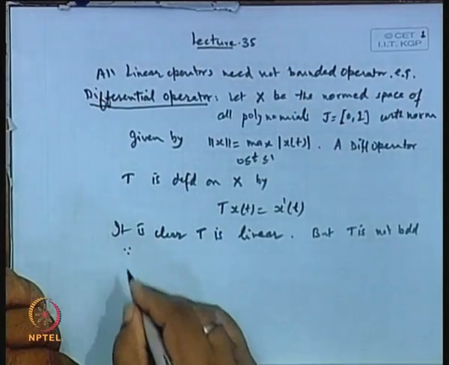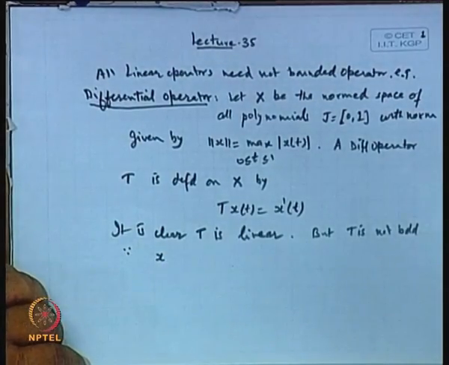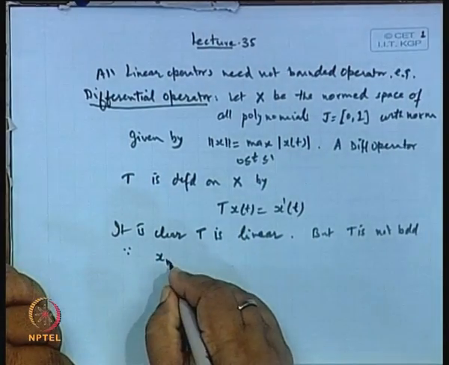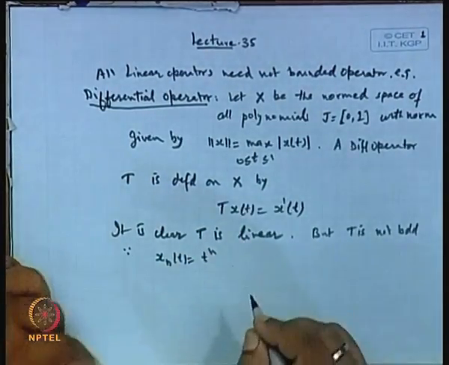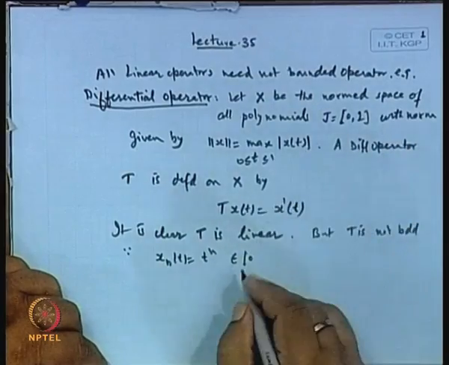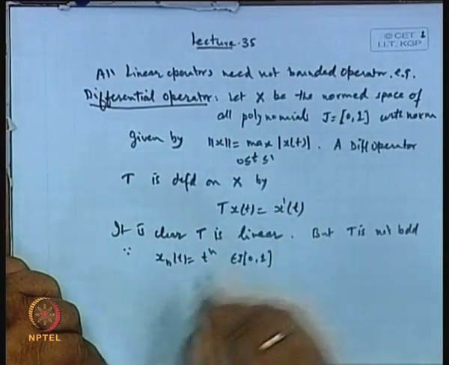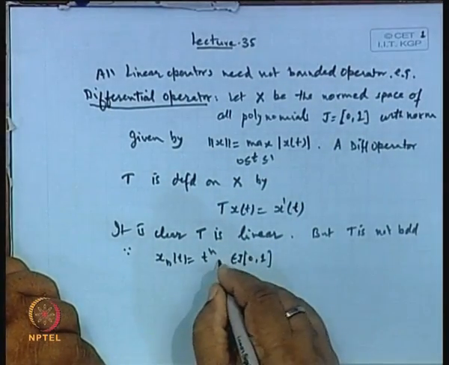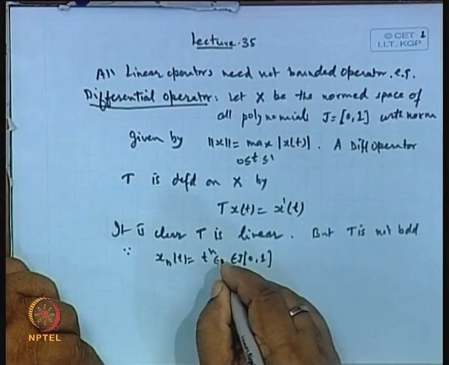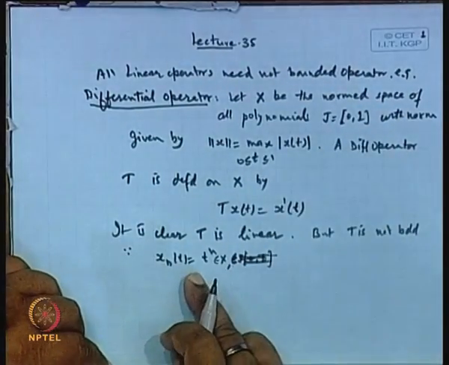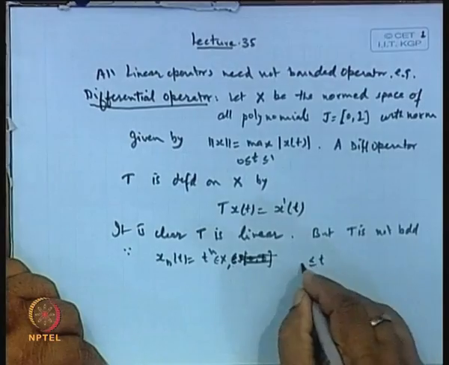Why? Because if we look at particular elements in J, like x_n(t) equals t to the power n. This is an element belonging to X, the set of all polynomials, with t lying between 0 and 1.